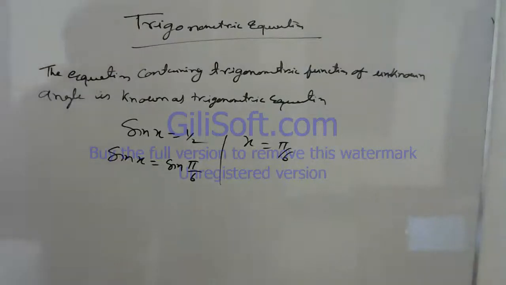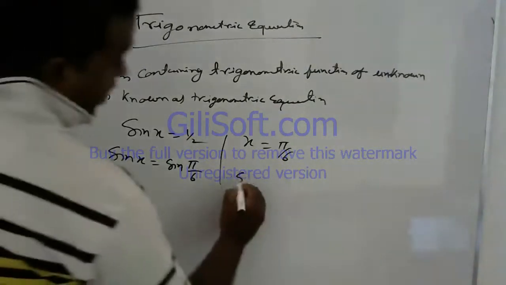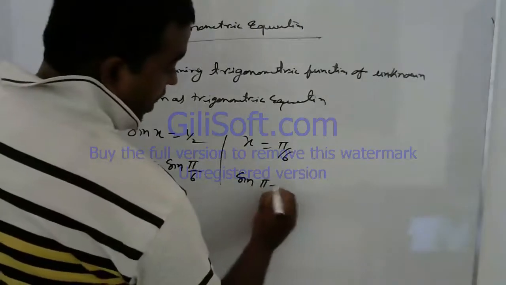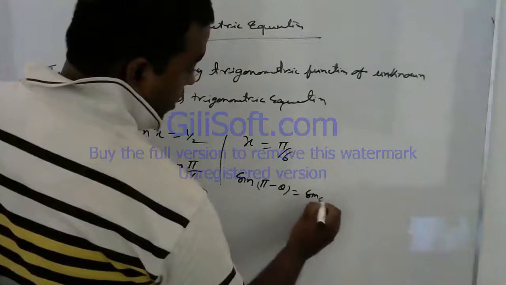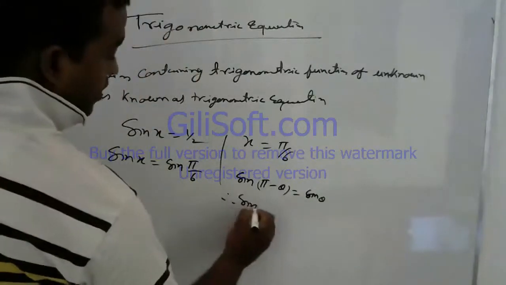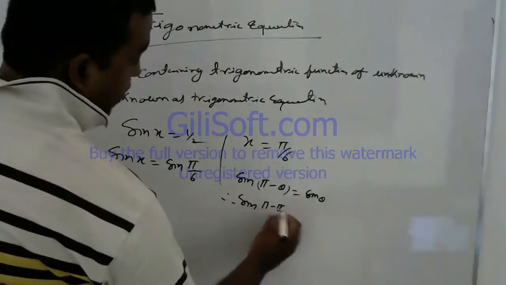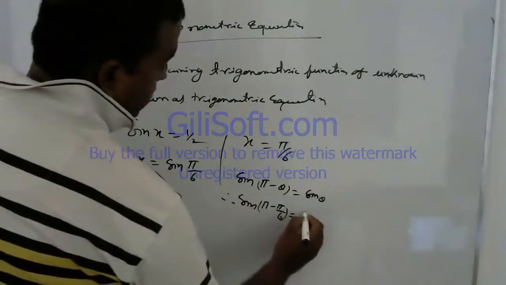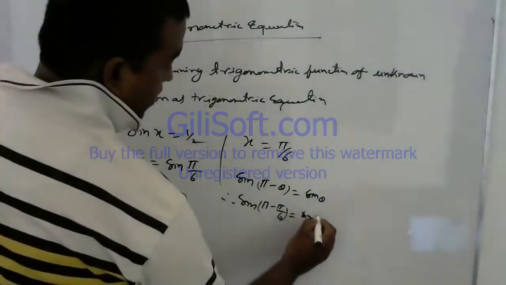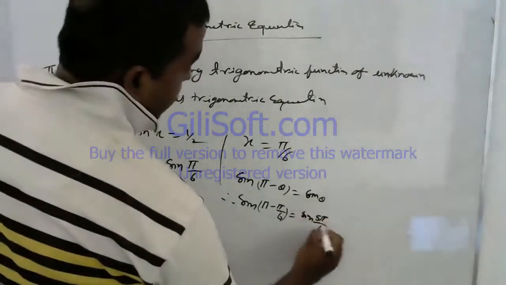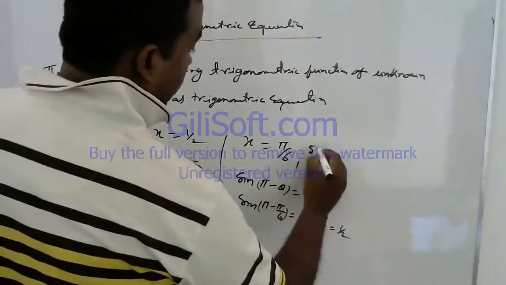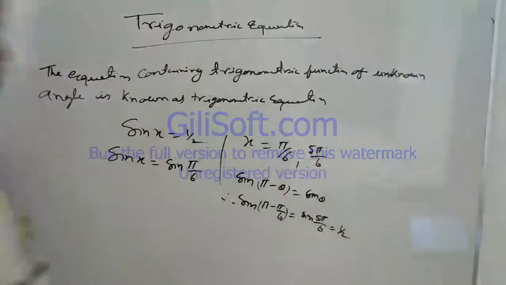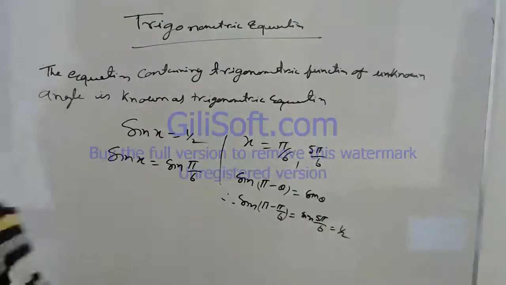But as soon as you reach class 11, you also know that sine of pi minus theta is equal to sine theta. So sine of pi minus pi by 6, that means sine 5 pi by 6, is also 1 by 2. So there is another solution, 5 pi by 6.